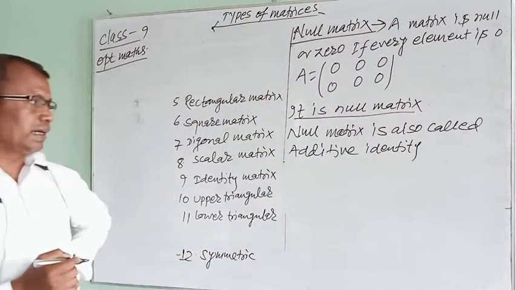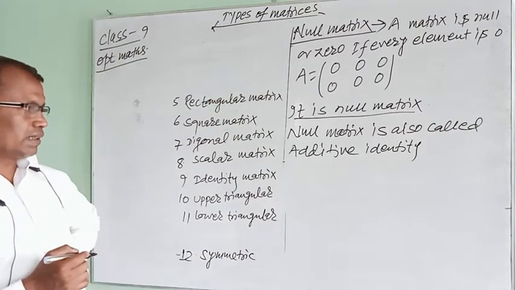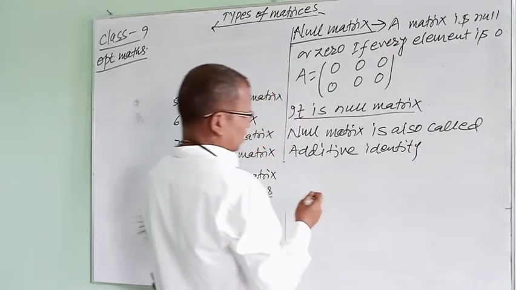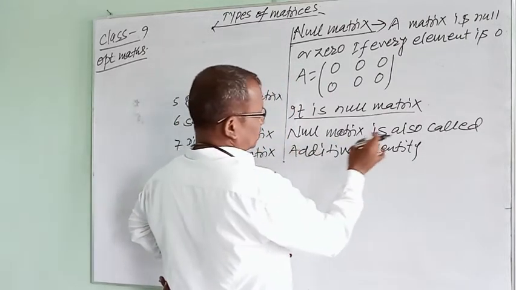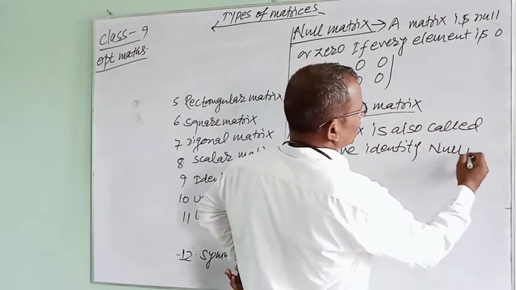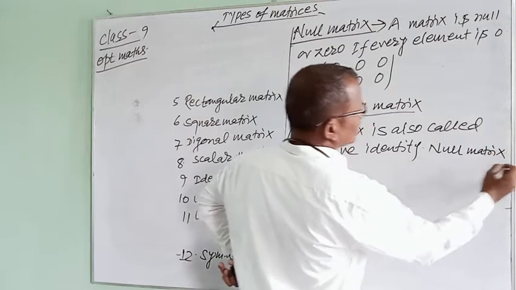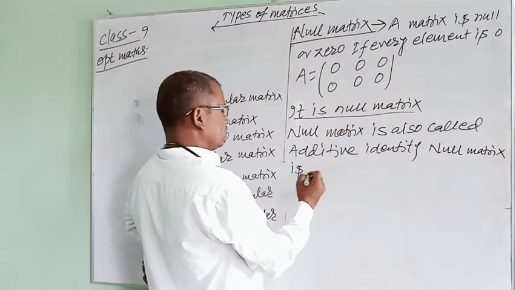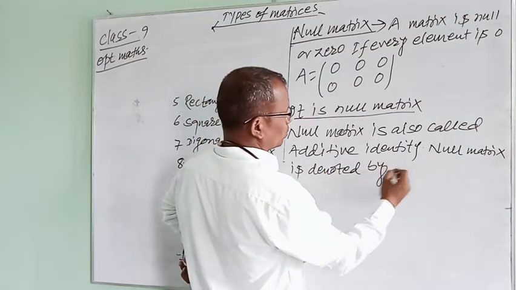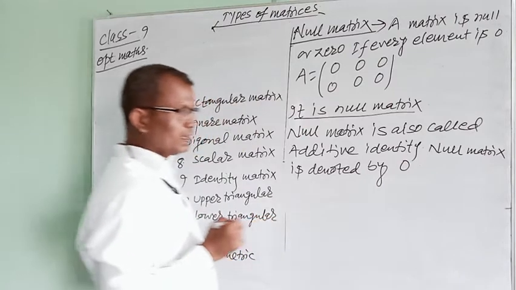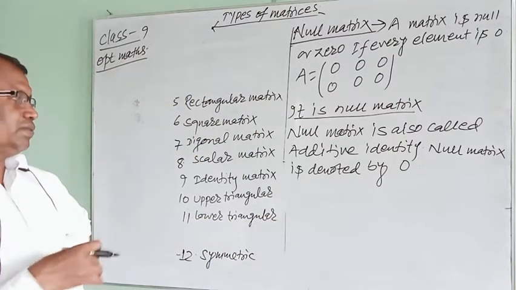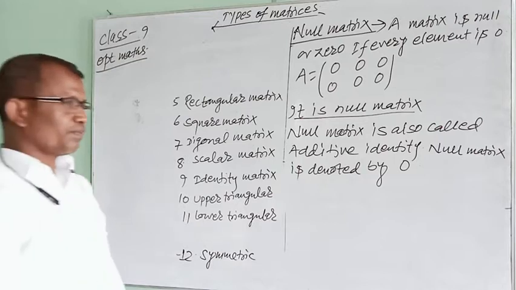It is also called additive identity, and this you will study in operations on matrices. The null matrix is symbolized or denoted by O. Generally we write O, or any alphabet can also be used, but generally we use O.